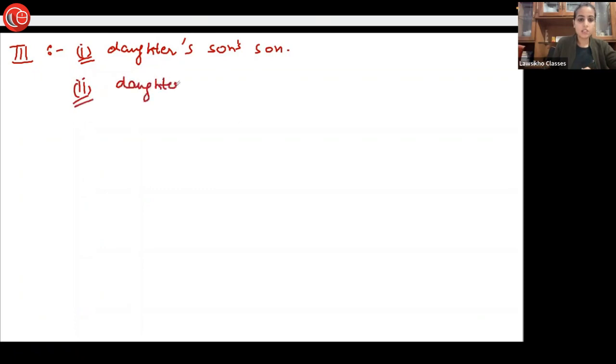Okay. Let's talk about entry number 3. Who all are mentioned in this? We have the daughter's son's son. He was excluded from the Class 1 heirs. Then we have the daughter's son's daughter.